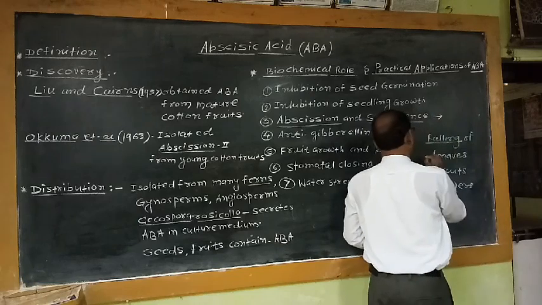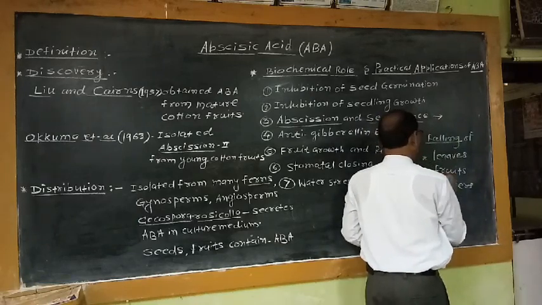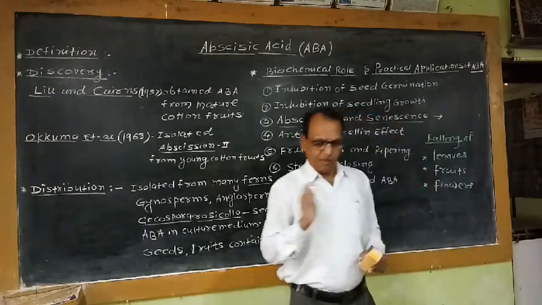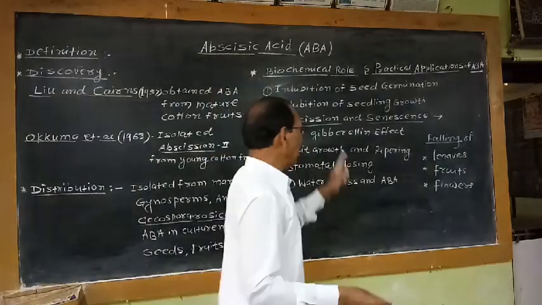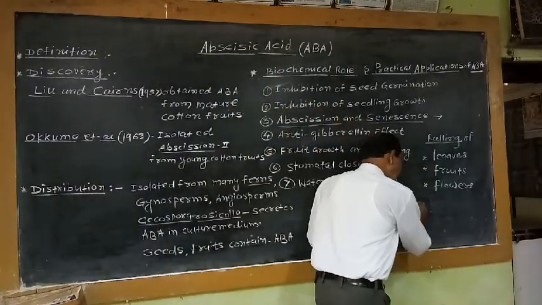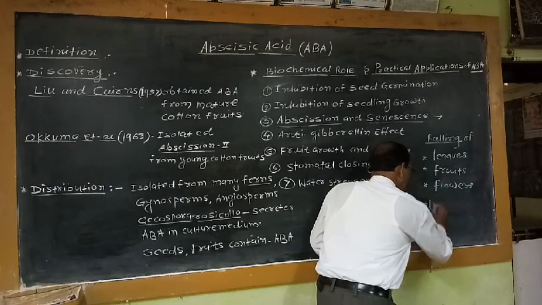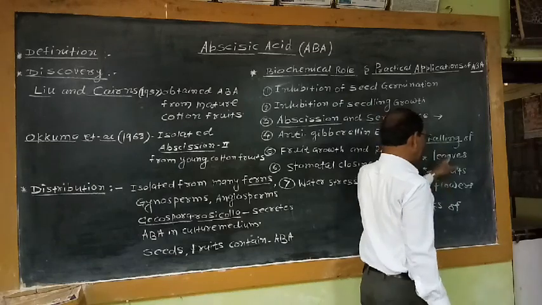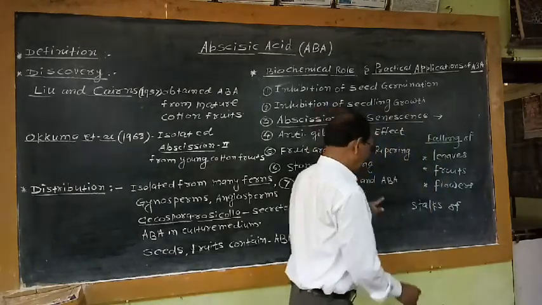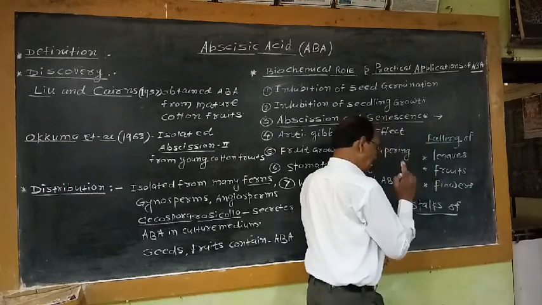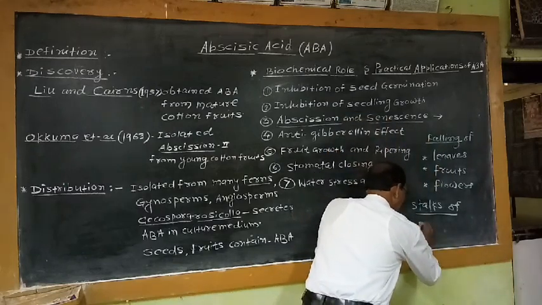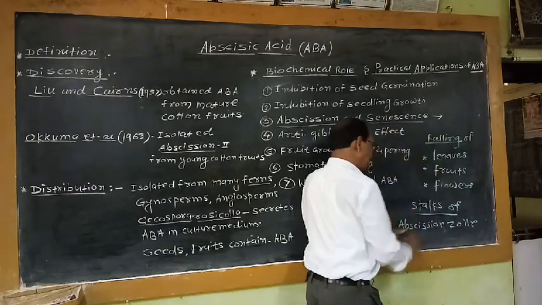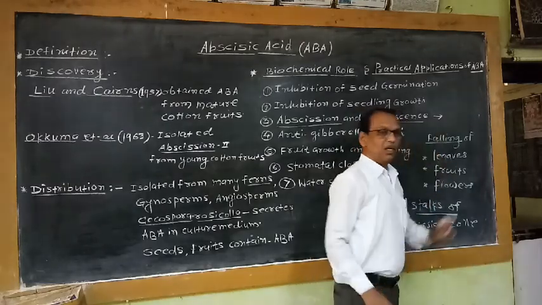So falling of these three organs, it may be leaf, it may be fruit, or it may be flower. Premature falling of leaves, fruits and flowers may also occur due to the development of the abscission zone. That means the abscission zone is the zone which is produced in the stalks of flowers, fruits and leaves, and due to development of this abscission zone, or abscission layer.